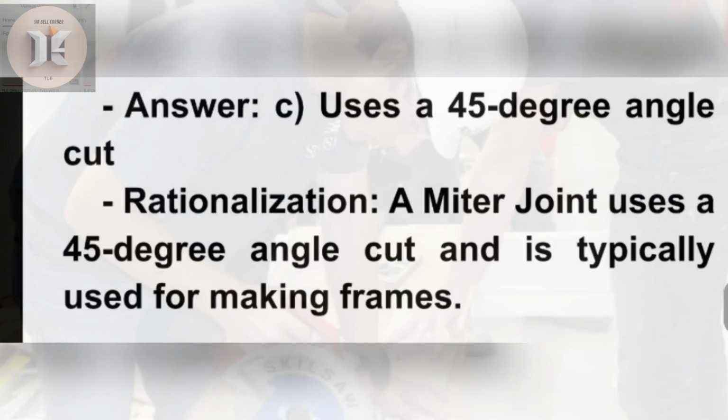Answer. C. Uses a 45-degree angle cut. Rationalization. A miter joint uses a 45-degree angle cut and is typically used for making frames.